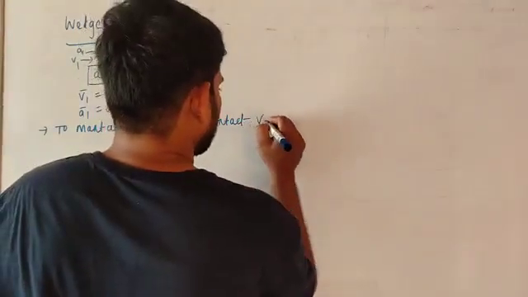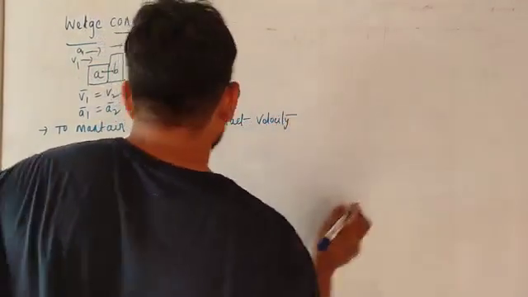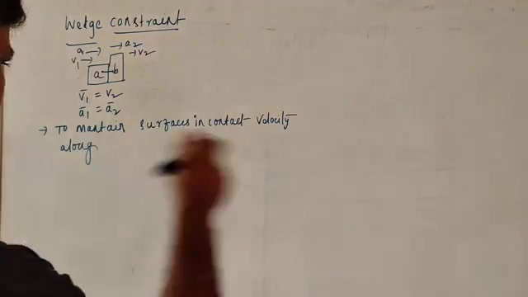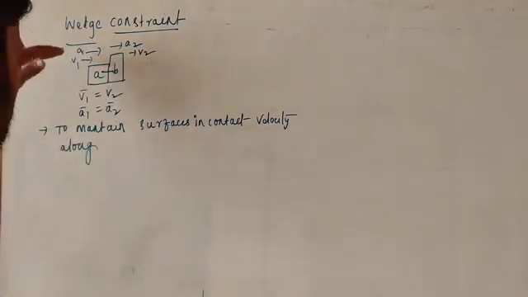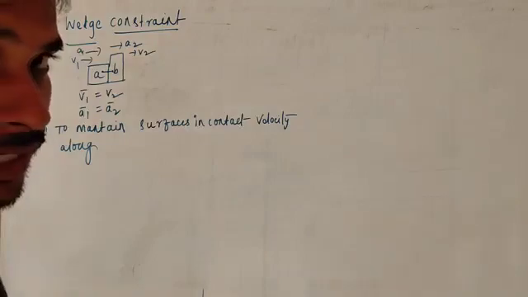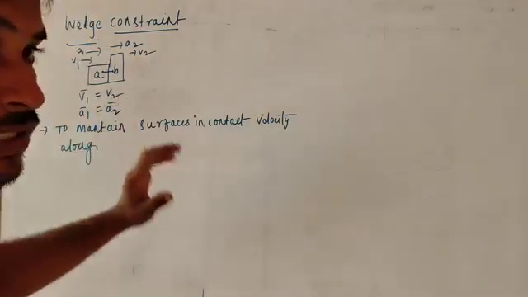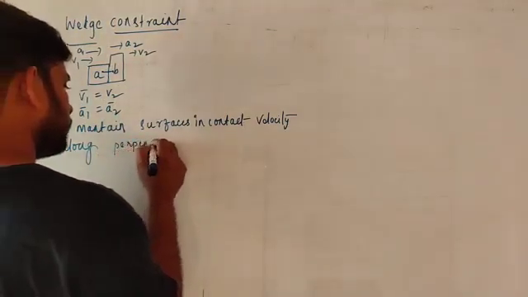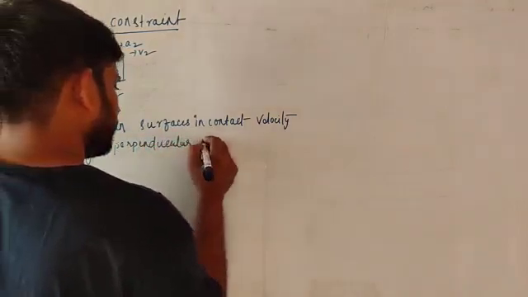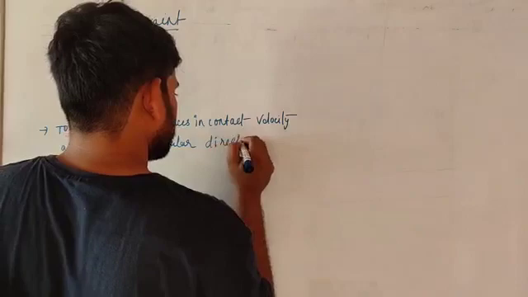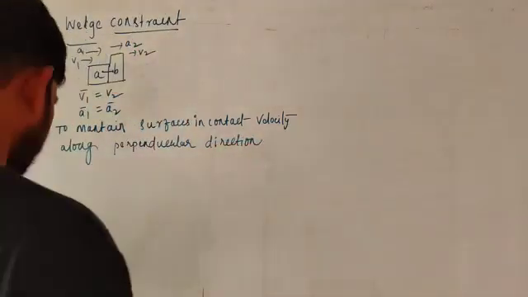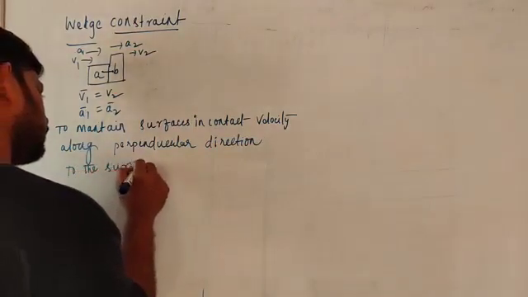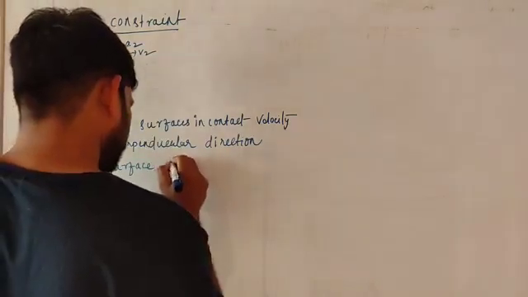to maintain surfaces in contact, the velocity along the perpendicular direction to the surface must be 0.